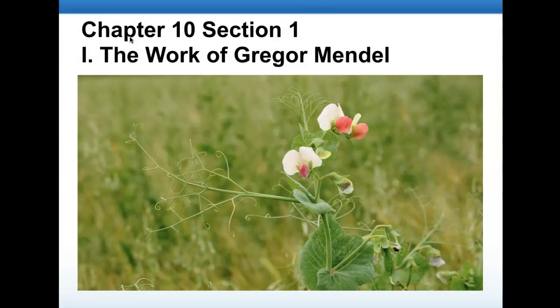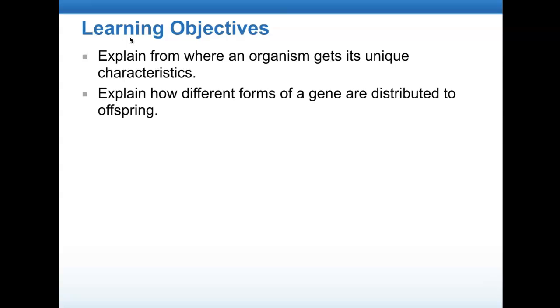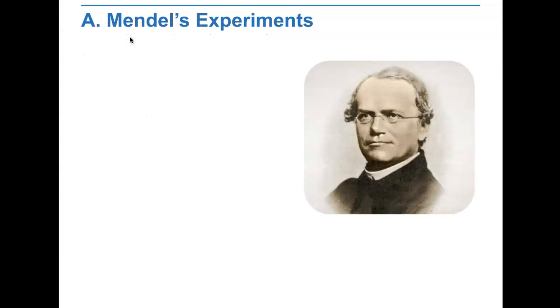Chapter 10, Section 1, the work of Gregor Mendel. Learning objectives: explain from where an organism gets its unique characteristics. Explain how different forms of a gene are distributed to offspring.